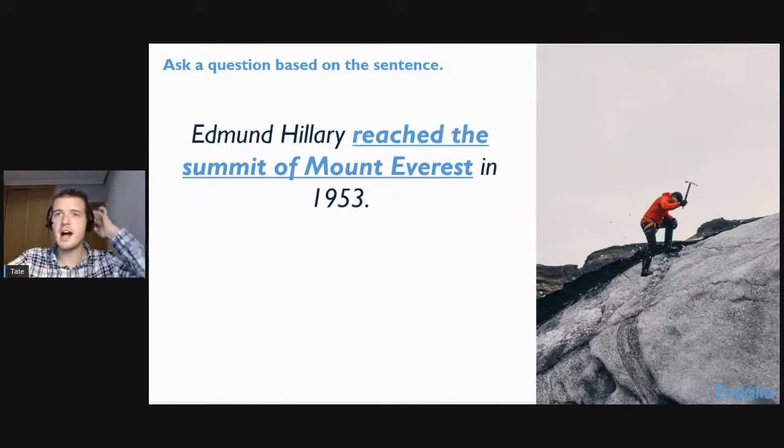Notice that we cannot include any of these words in the question. We cannot include any of the blue words in the question, okay? Because we don't know that information. You can't include information that you don't know in a question, right? If the answer is he reached the summit of Mount Everest, we don't know that when we're asking the question, so we can't include that in the question.